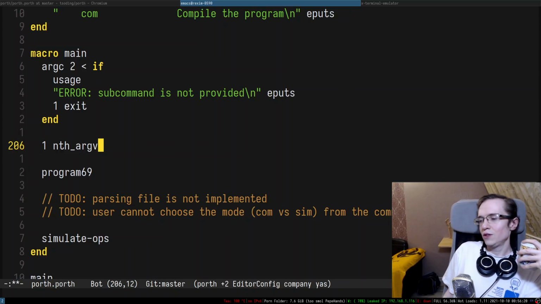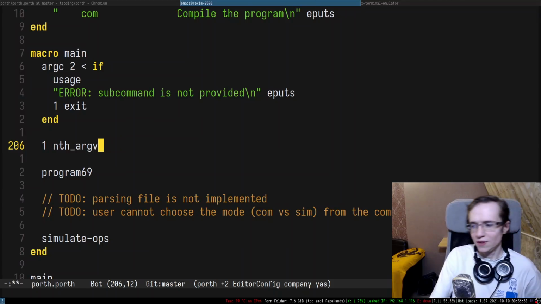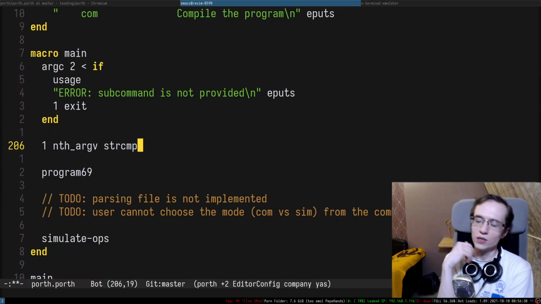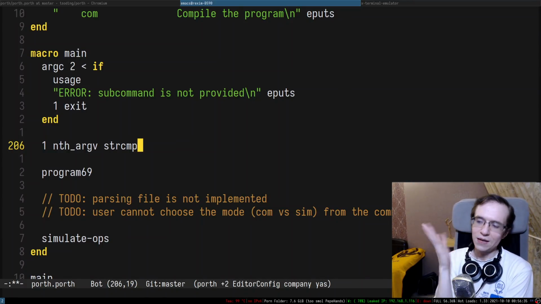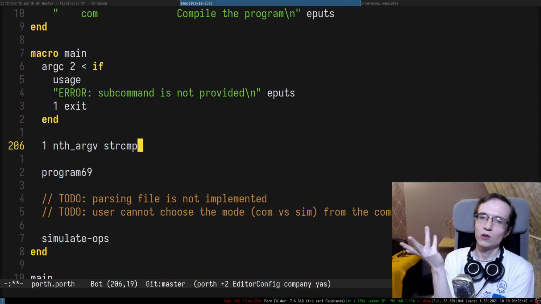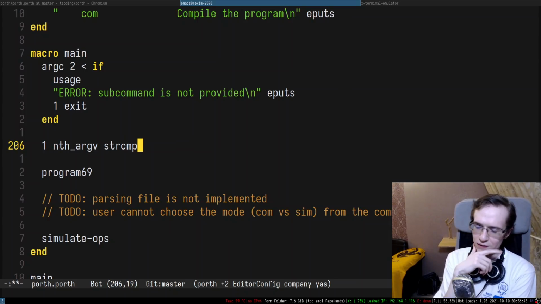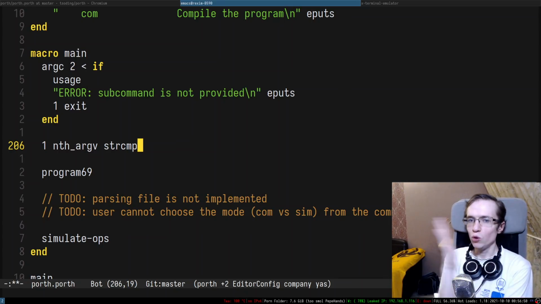That gives us a null-terminated string, but that is not enough because we need to be able to compare this thing with something, right? So we could implement something like strcmp, but strcmp is actually kind of overkill for what we're trying to do, because strcmp also compares in lexicographical order, right? I hope I pronounced it correctly, but we don't really need to do that. The only thing we need to check is whether one string is equal to another.